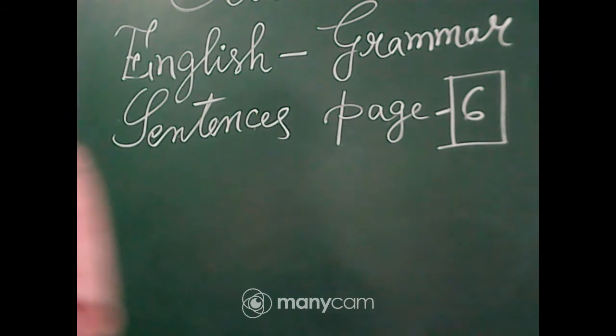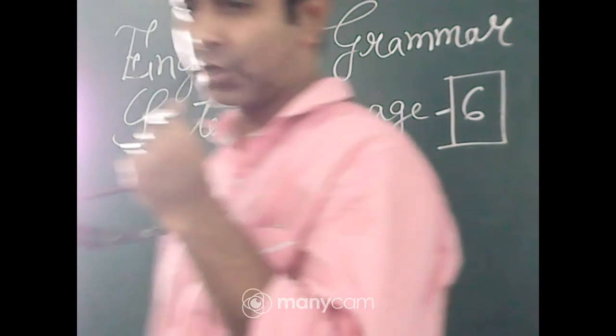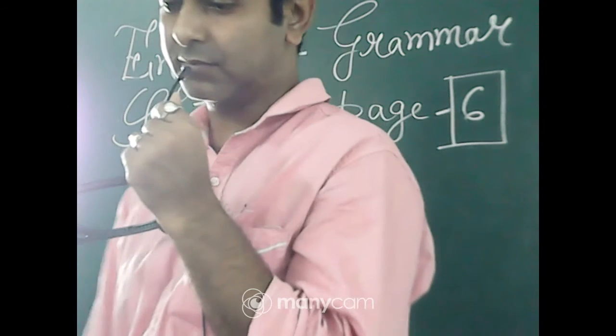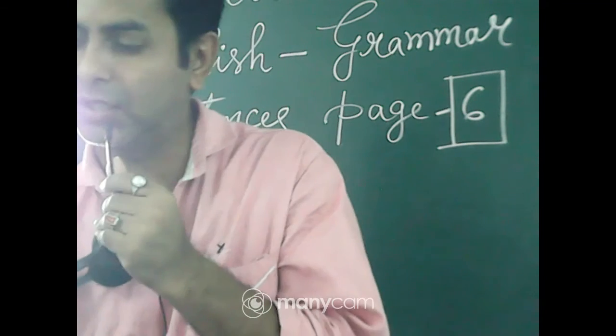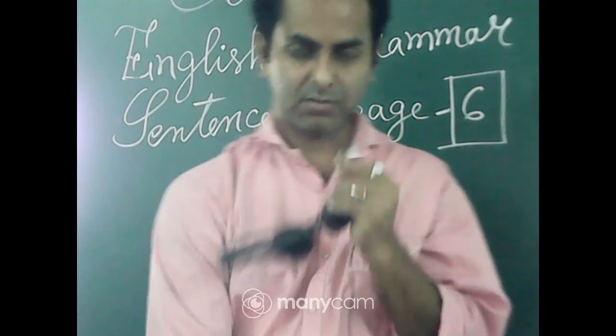as a sentence. I don't know in which way I should stand because I can't see myself. I have to stand here. Okay.